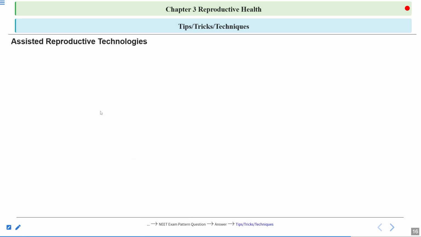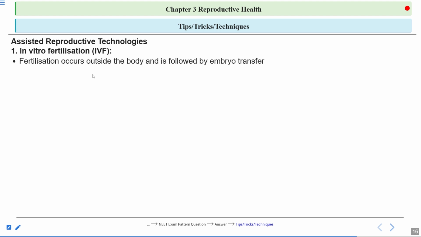Now let's talk about assisted reproductive technologies. The first one is in vitro fertilization. In vitro means in artificial conditions. Fertilization means fusion of the male and the female gametes. Here the fertilization occurs outside the body and it is followed by embryo transfer. So this is very important to write: fertilization occurring outside the body followed by embryo transfer.